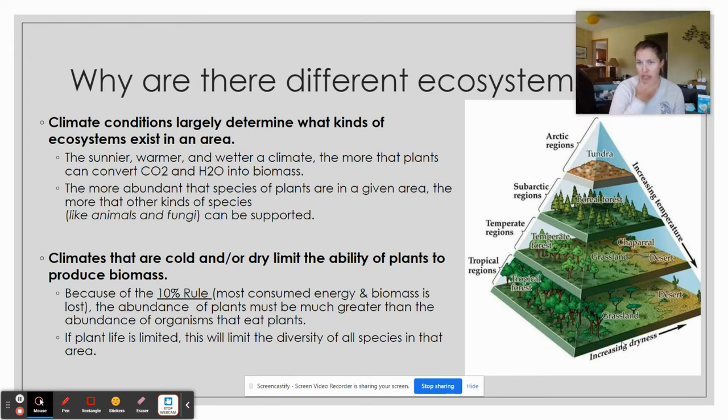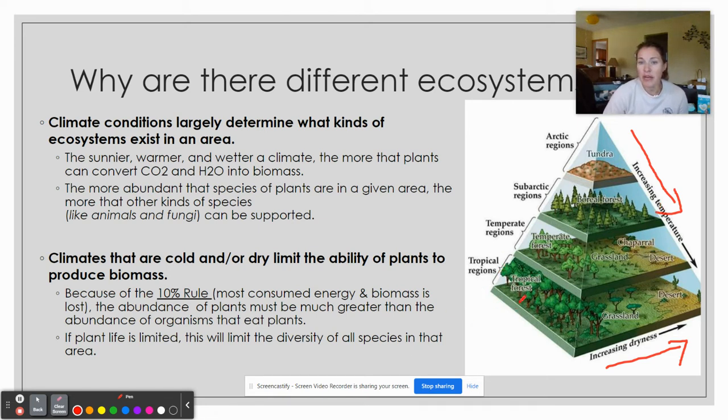If we look at this picture down here, it is really cool to think about that as we increase in dryness, so we have an increase of dryness here and an increase of temperature, we have certain really predictable things that happen in different regions.